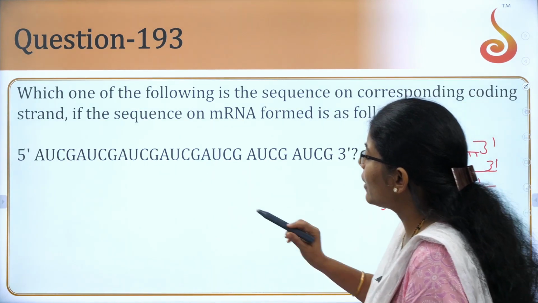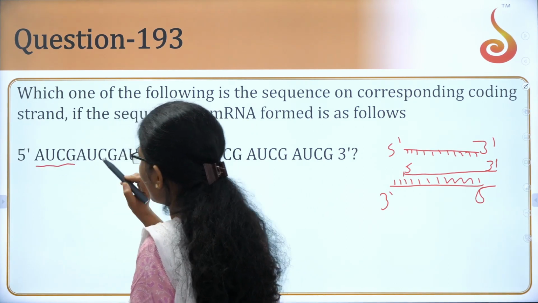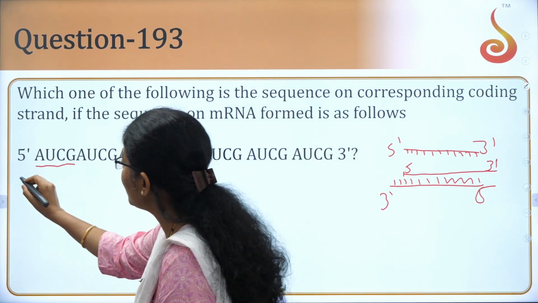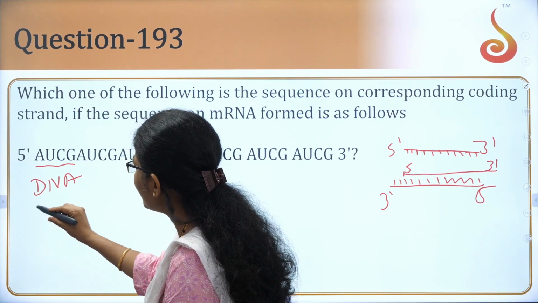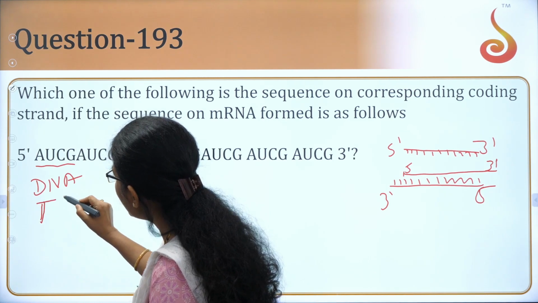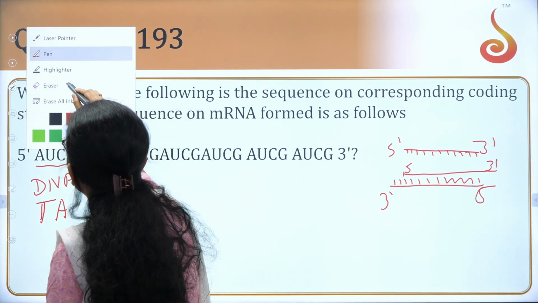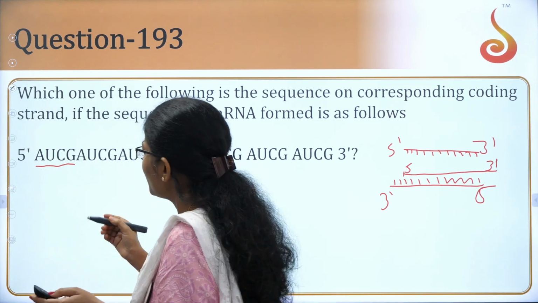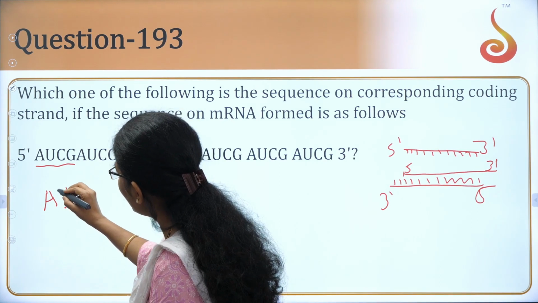So if you recollect, just focus on 5 prime to 3 prime, right? If you see, your mRNA has this sequence with A, U, C, G. So in the DNA, the sequence should be the same. The only thing is you are going to replace U with T, right?